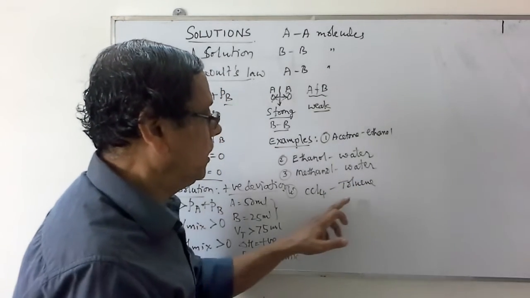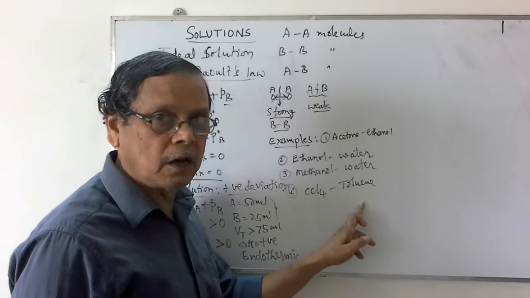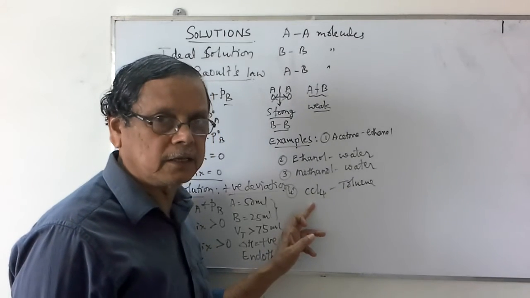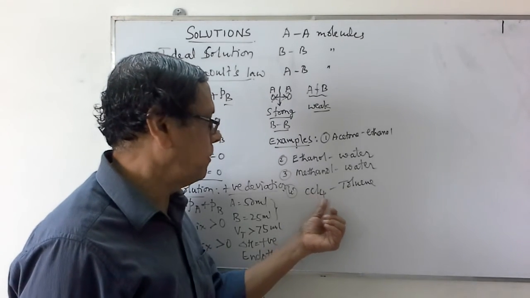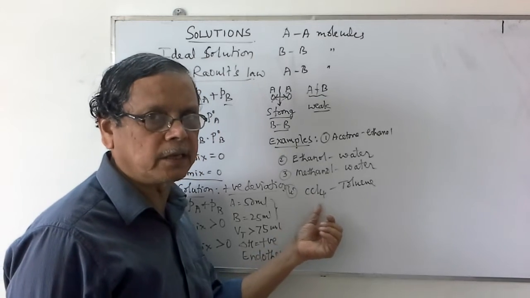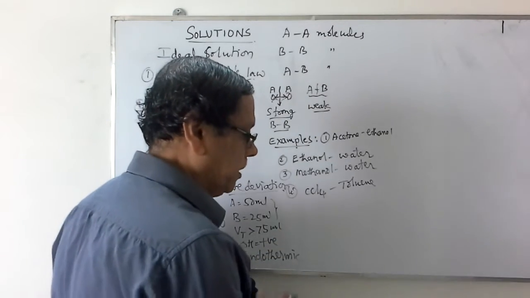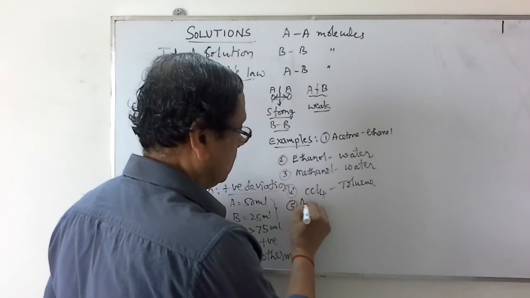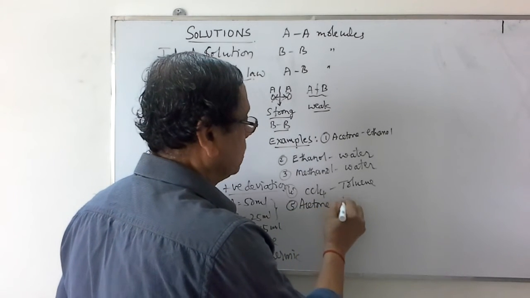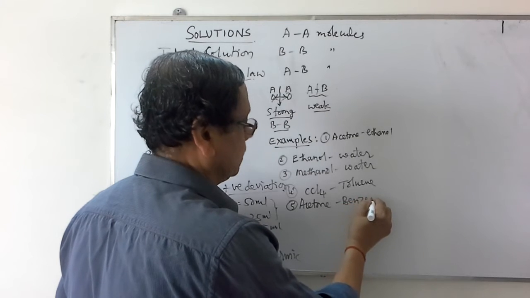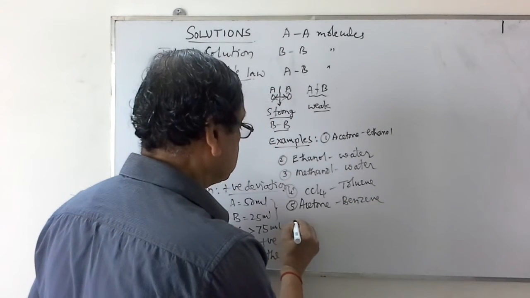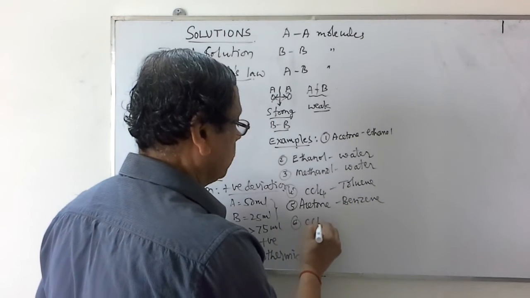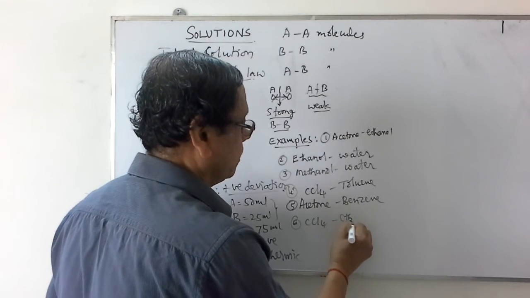Just observe, toluene molecules are non-polar in nature, carbon tetrachloride is also non-polar, but there is a polarity in the bond in case of the carbon tetrachloride. Similarly, we have this acetone, benzene. Similarly, we have this carbon tetrachloride and methanol.